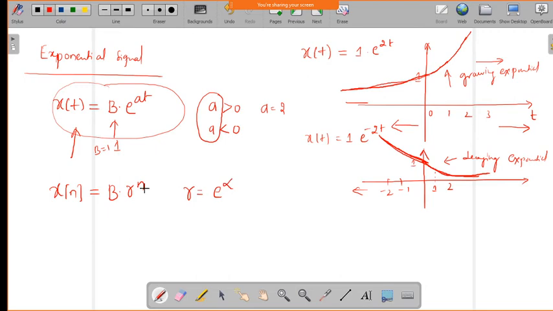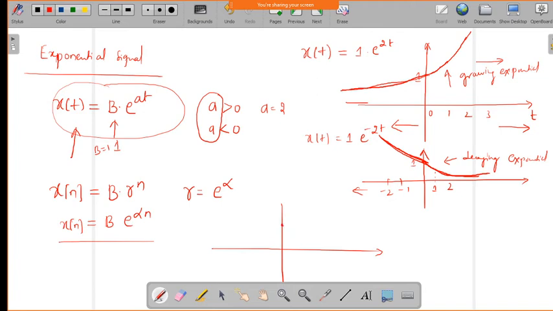Say for example, if I substitute r equal to e power alpha, we get b into e power alpha into n. Now this n is similar to your t, and alpha is similar to your a. Then you will get whether it is a decaying or a growing exponential.